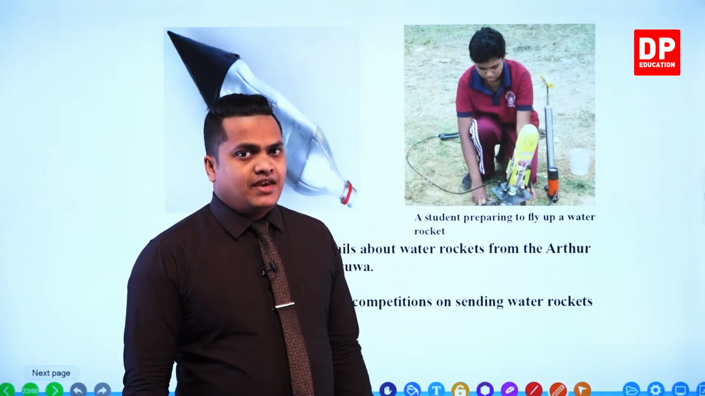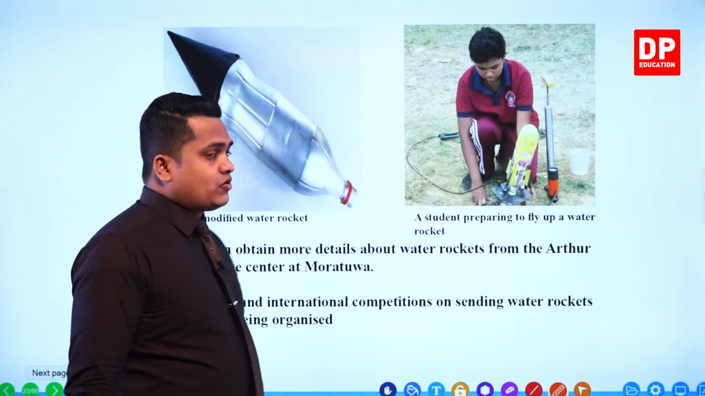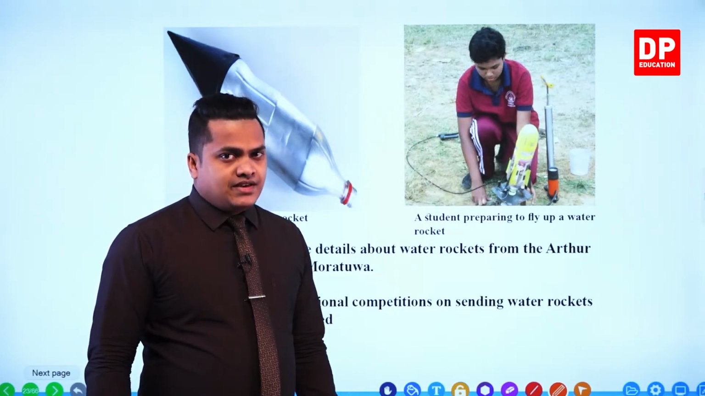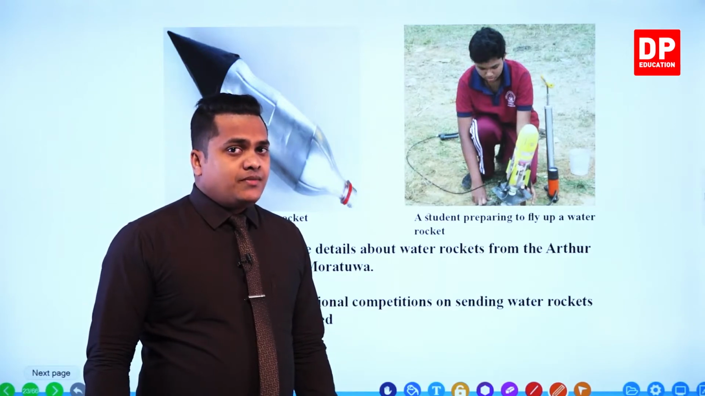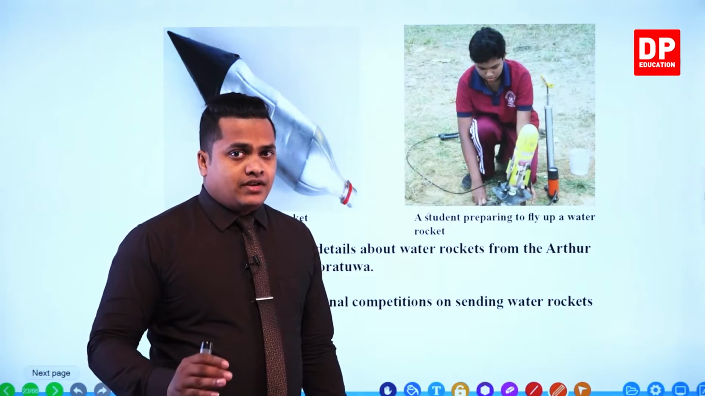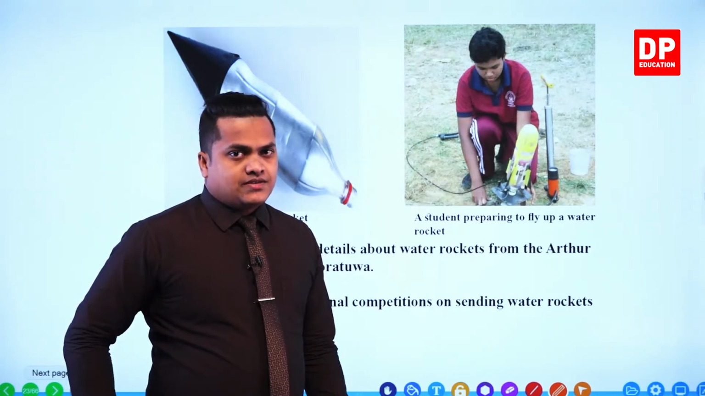So in the same way, if you make the rocket somewhat pointed like this, into a conical shape, then the streamlined body shape is developed and the rocket will be able to travel much higher and at a greater speed than in the previous case.